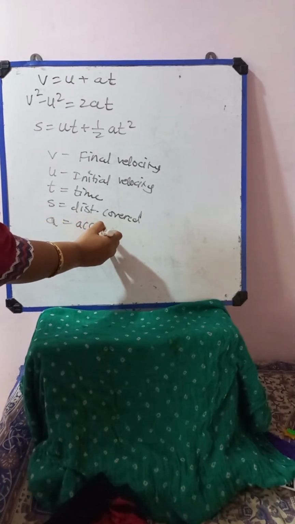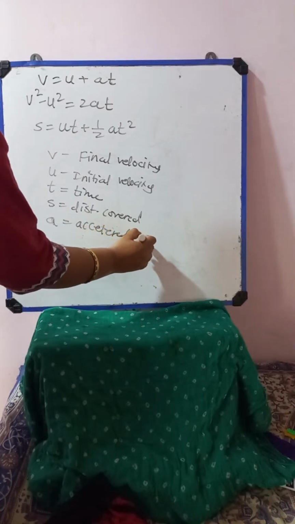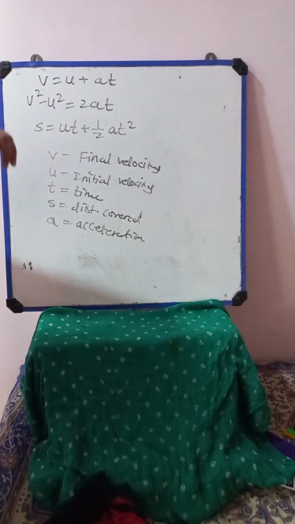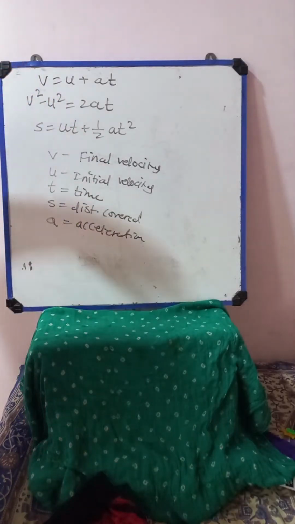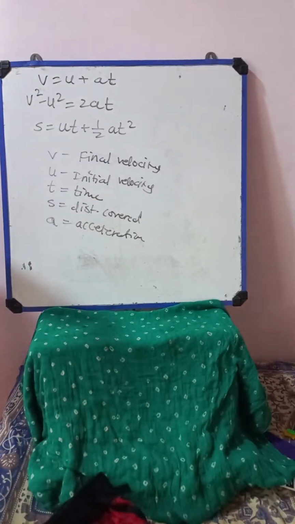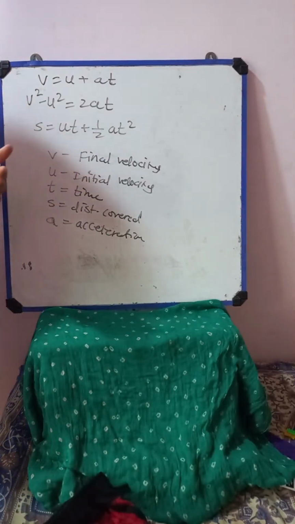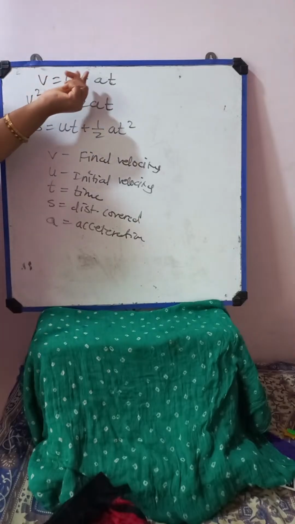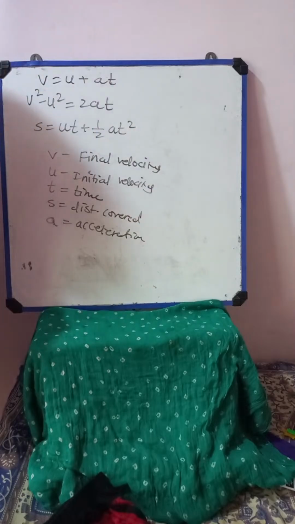Okay, these 3 equations we learned in class 9. So this year now we have to derive the equations. All the 3 equations we have to derive. Then we have to discuss the graphs. Position-time, distance-time, all those graphs also we have to discuss.